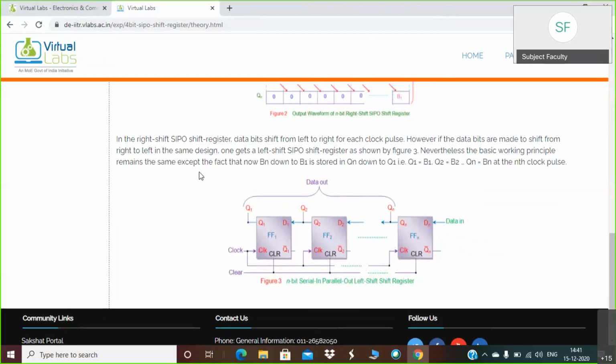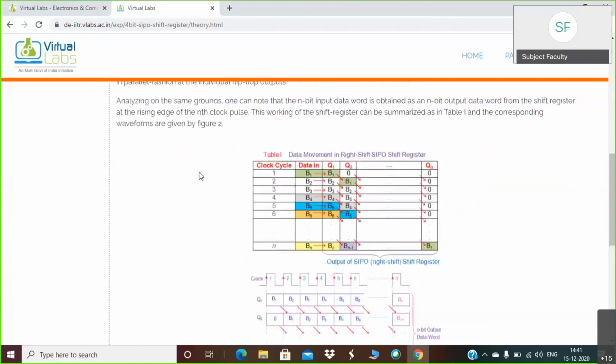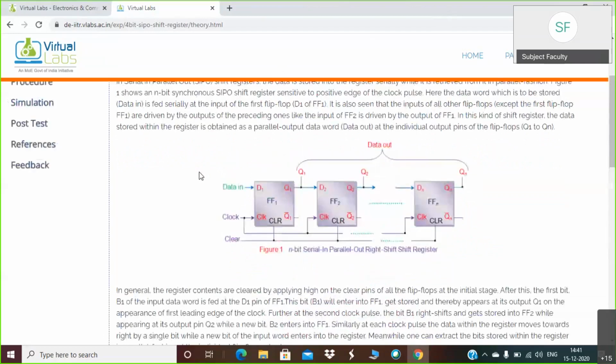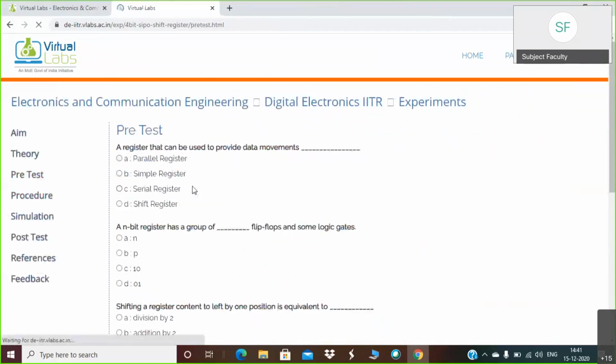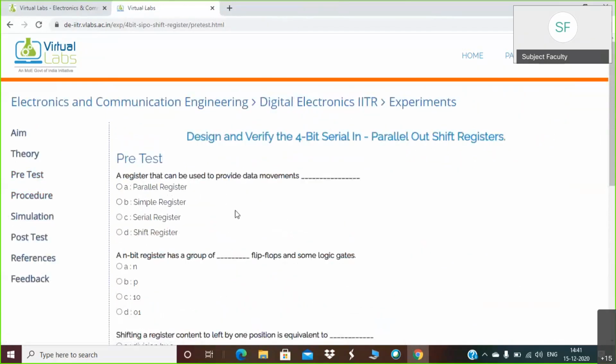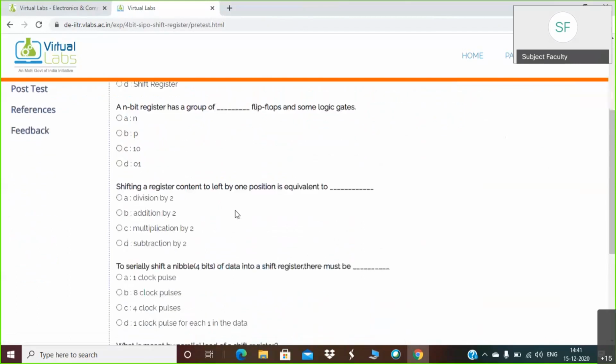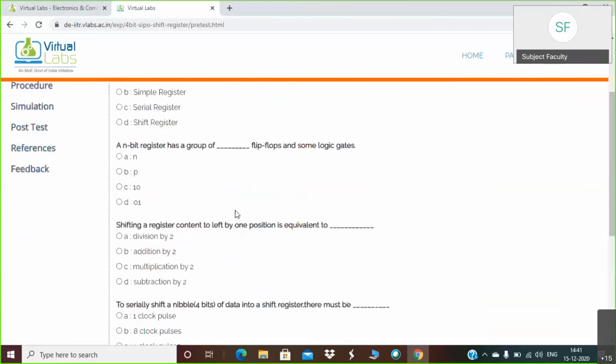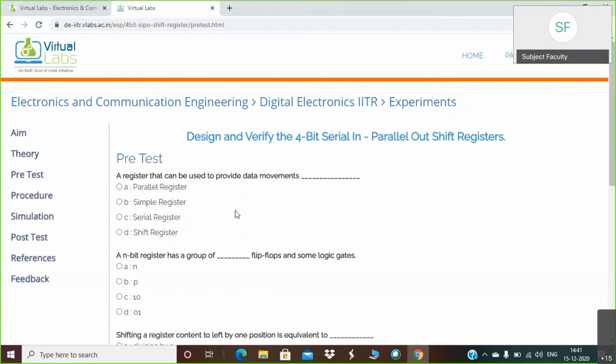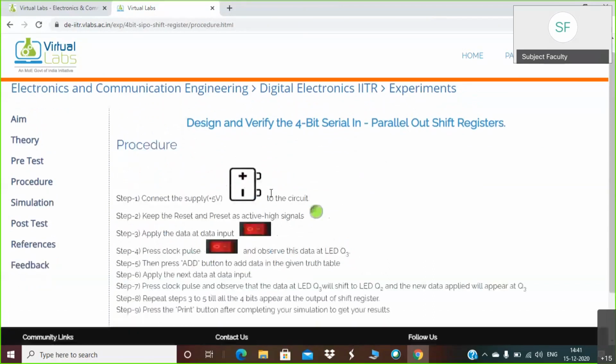So this is, again, procedure given, pre-test is also given, so it will be a few MCQs based on the same topic. So you can try these MCQs. Procedure is mentioned here. So this is the procedure actually. A few steps are mentioned, total 9 steps are there. So we'll just see what the steps are.